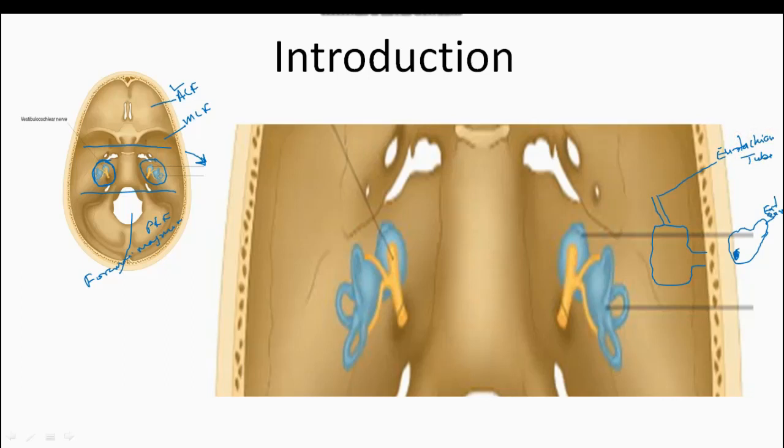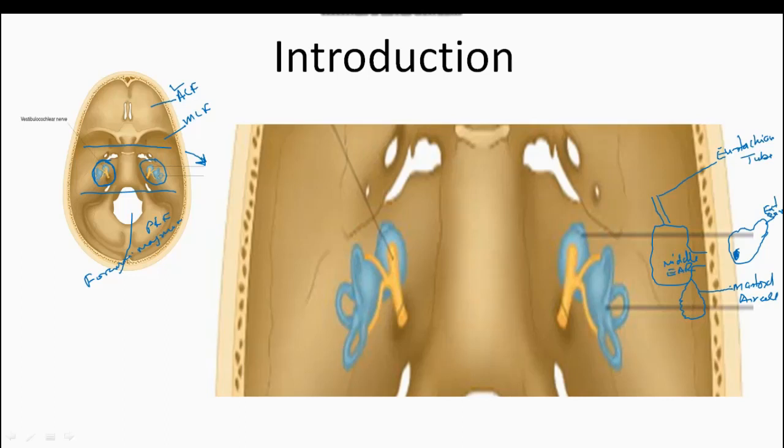And another, a sac-like structure which is present posterior-inferiorly, is known as the mastoid air cells. So this is the middle ear.